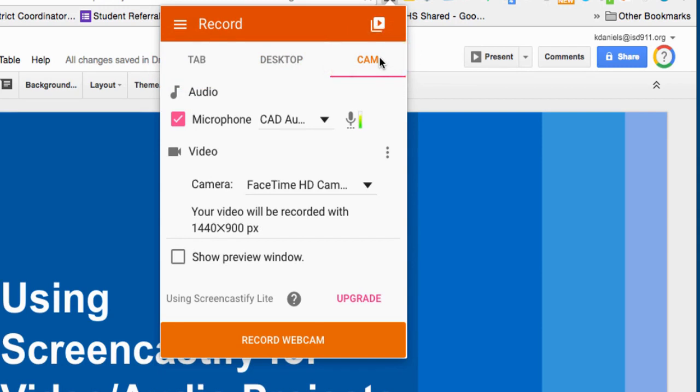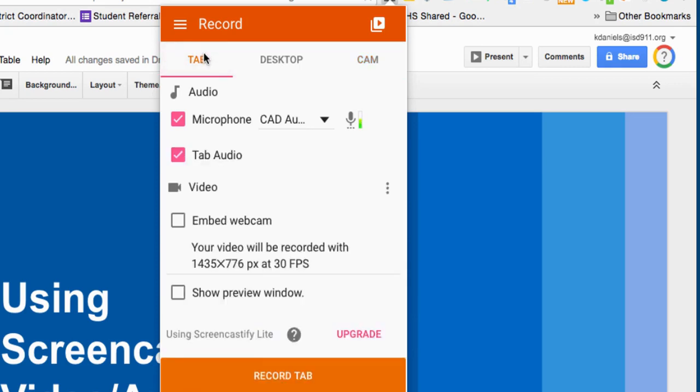And depending on the assignment that your teacher has given you, they should give you some guidelines on what they want from you. So for example, you might have to record a presentation using Google Slides, or maybe you are recording just your webcam and it's an audio recording, maybe for a fluency reading passage or a language practice, something like that. So I'm going to show you how to do that.